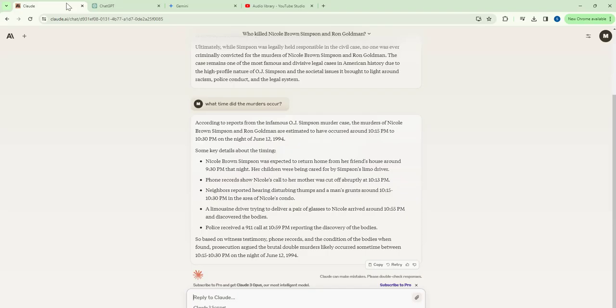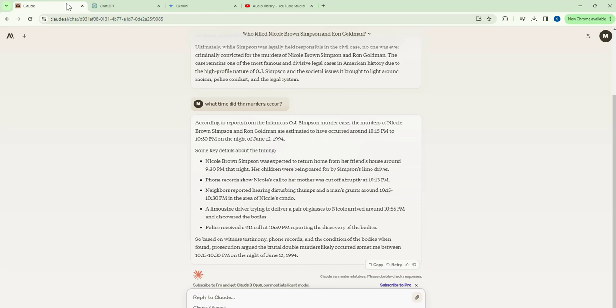According to the reports from the infamous O.J. murder case, the murders of Nicole Brown Simpson and Ron Goldman are estimated to have occurred around 10:15 p.m. to 10:30 p.m. on June 12, 1994. Some key details about the timing. Nicole Brown Simpson was expected to return home from her friend's house around 9:30 p.m. that night. Her children were being cared for by Simpson's limo driver. Phone records show Nicole's call to her mother was cut off abruptly at 10:13 p.m.